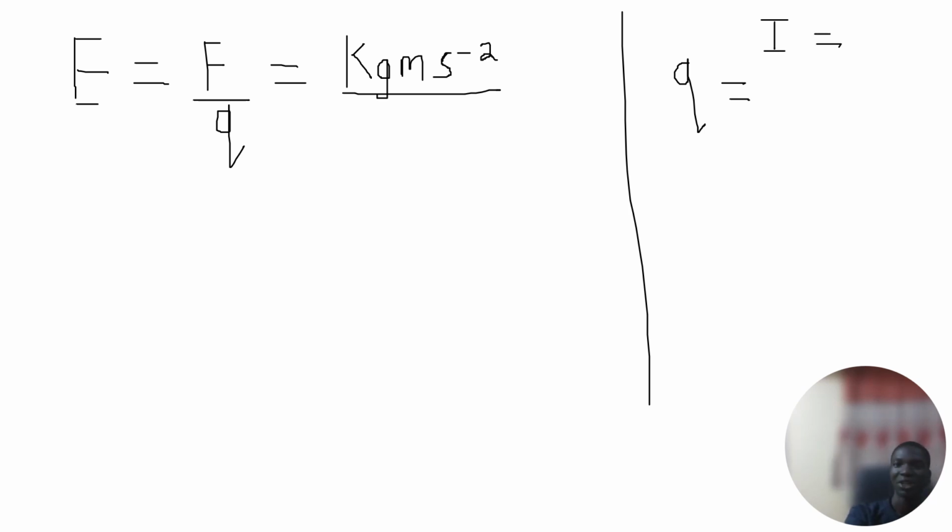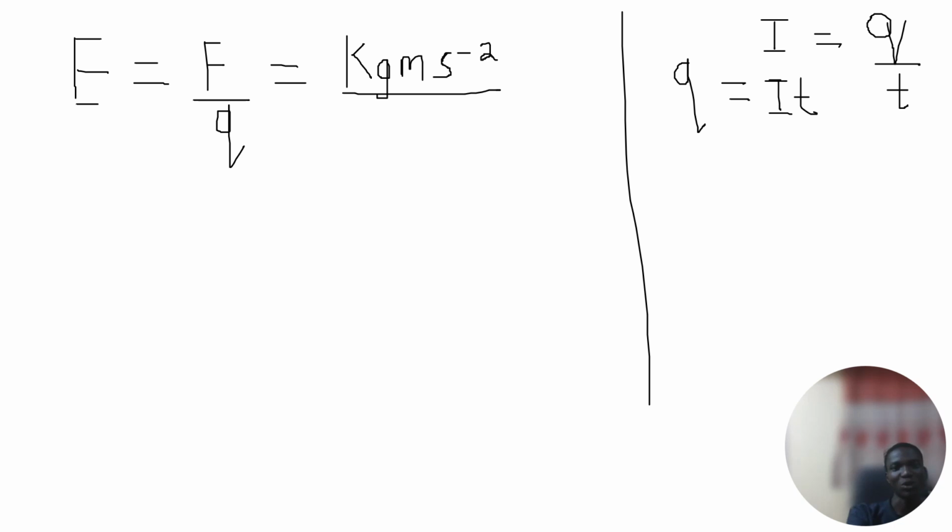Yes, it should be Q over T. Let me be consistent with my unit. We can either use small letter q or capital letter Q. Okay, so this is current. Current is Q over T, and from here we can see that Q is equal to IT. Yes, Q, quantity of charge, is equal to the product of electric current and time.